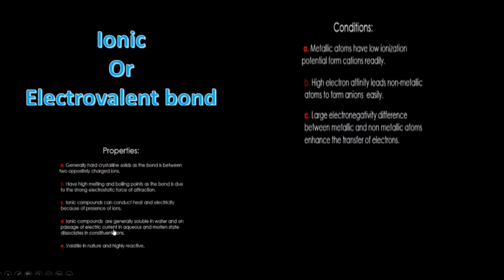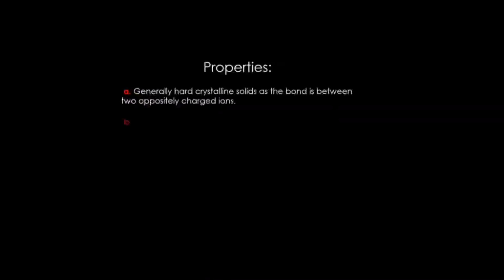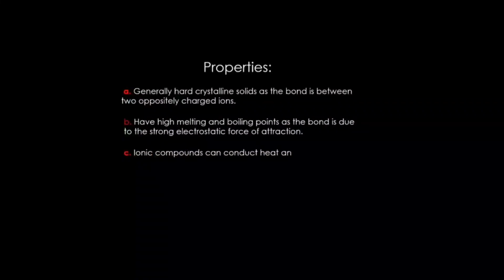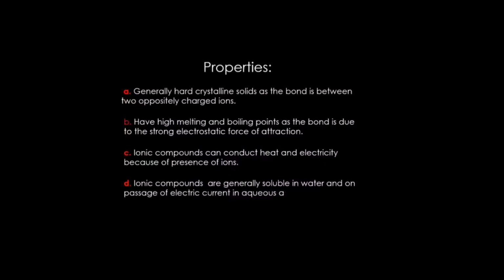The properties of electrovalent compounds. Generally, the electrovalent or ionic compounds are hard crystalline solids because they are formed by oppositely charged ions. They have high melting and boiling points, and they can conduct heat and electricity because of the presence of ions. The ionic compounds are generally soluble in water, and on passage of electric current in aqueous and molten state, they dissociate into constituent ions. The ionic compounds are volatile in nature.